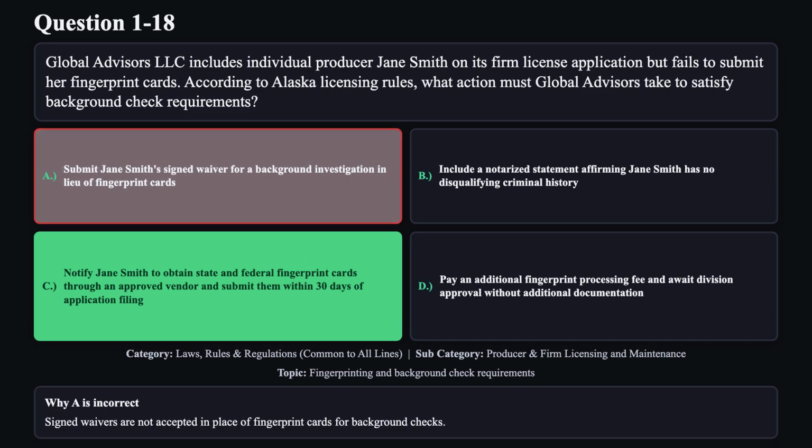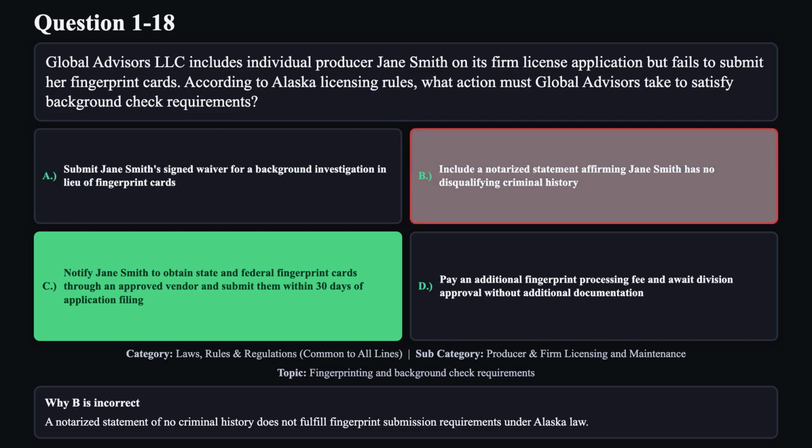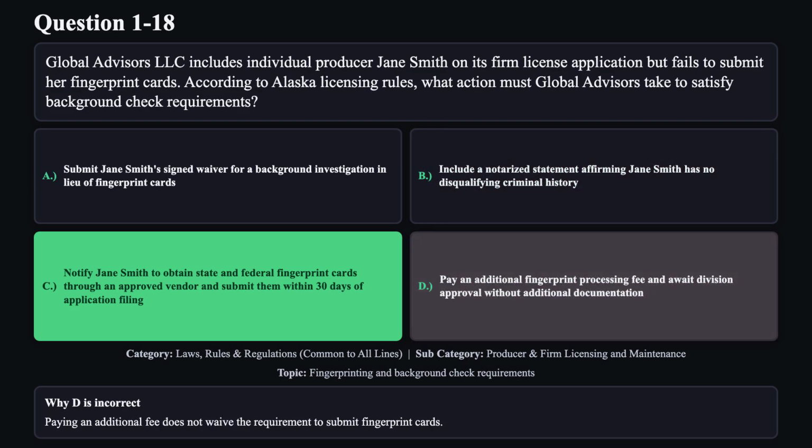Reason A is not correct. Signed waivers are not accepted in place of fingerprint cards for background checks. Reason B is not correct. A notarized statement of no criminal history does not fulfill fingerprint submission requirements under Alaska law. Reason D is not correct. Paying an additional fee does not waive the requirement to submit fingerprint cards.